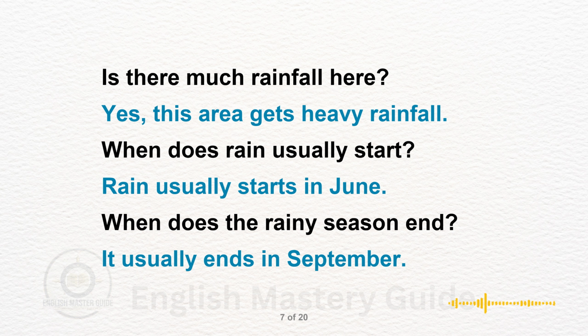When does the rainy season end? It usually ends in September. Ends in September gives a typical seasonal time. Usually allows for yearly variation.